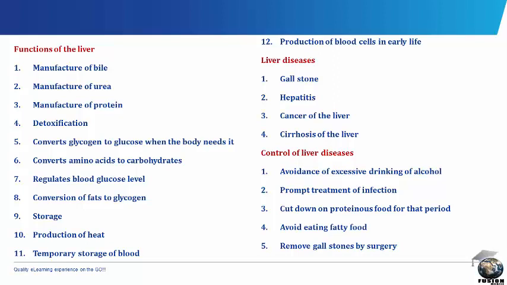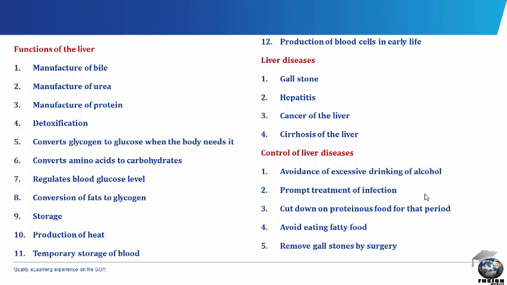Some diseases associated with the liver are the gallstone, hepatitis, cancer of the liver, and cirrhosis of the liver. Gallstones are concretions formed within the gallbladder. They are multiple and faceted. Hepatitis is caused by the inflammation of the liver, which is caused by a virus or a drug. The victim is jaundiced, that is, there is high bilirubin in the body. There are different types of hepatitis. We have the hepatitis A and B.